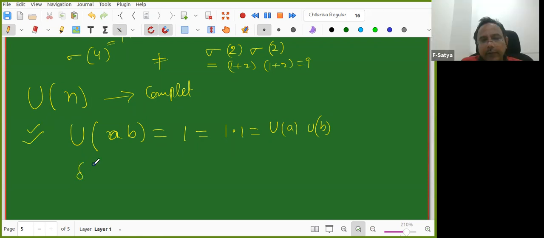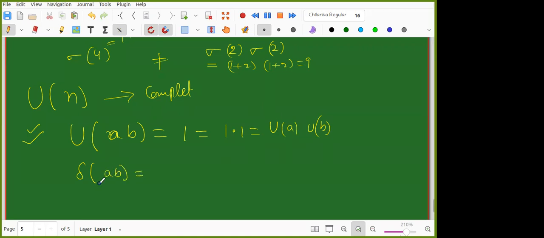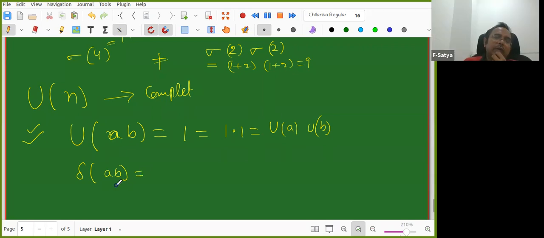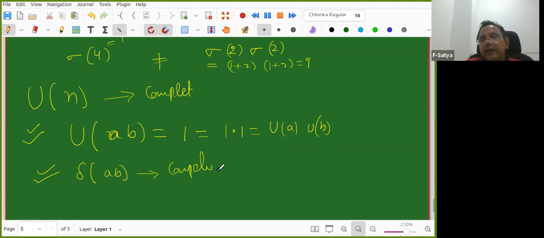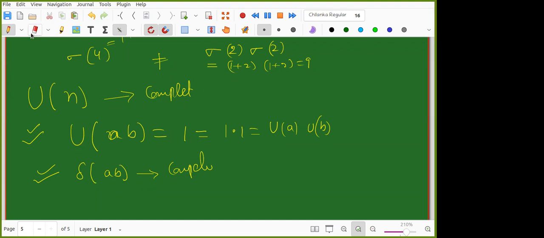Anyone else? The delta function, is it completely multiplicative? Are you sure? So A into B. Yeah, both are 1, so I think it is also correct. If I'm wrong, please one of you comment. It's wrong, right? Half into 2, half I cannot take. My domain is natural numbers, so it can't be. Oh, okay, sir. Got it.